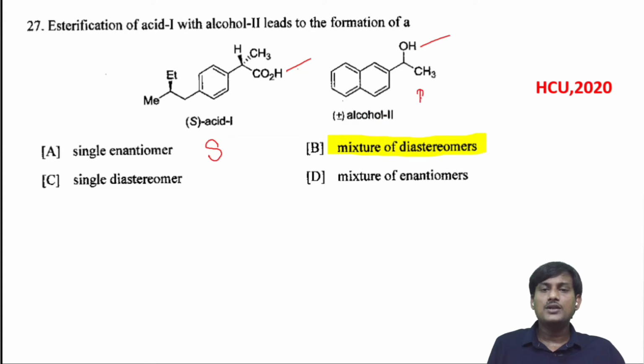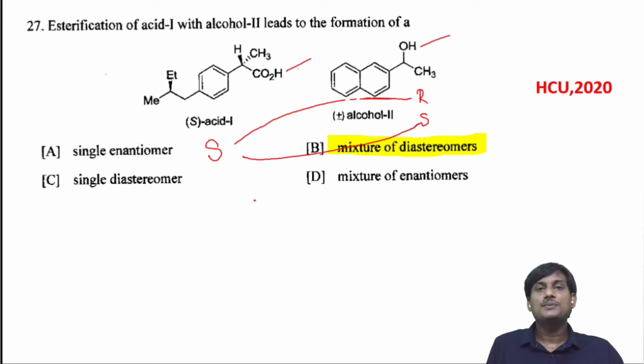So here you have R configuration and S configuration. So there is a reaction between S of acid with R of alcohol, or S of carboxylic acid with S of alcohol. So you will get SR configuration in the ester or SS configuration in the ester.